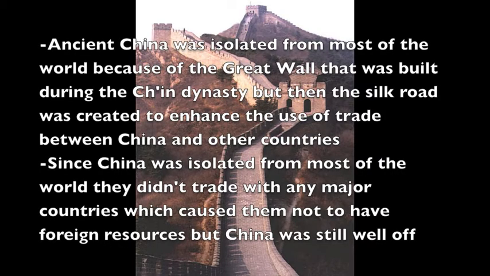Ancient China was isolated from most of the world because of the Great Wall that was built during the Qin dynasty. But then the Silk Road was created to enhance trade between China and other countries. Since China was isolated from most of the world, they didn't trade with any major countries, which caused them not to have foreign resources, but China was still well off.